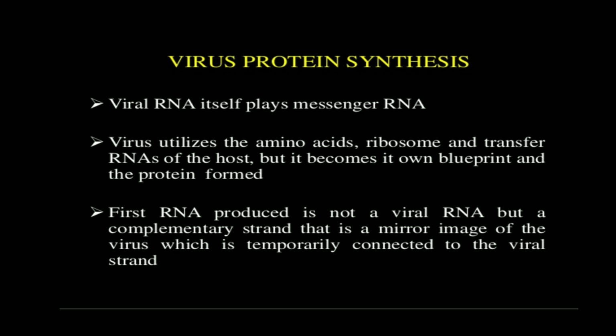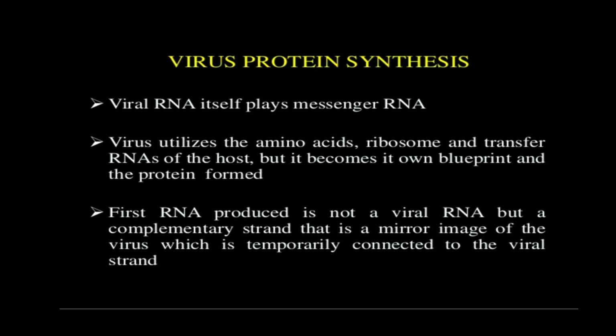How does virus protein synthesis take place? The viral RNA itself plays the role of messenger RNA, right? Otherwise, the central dogma says DNA can replicate, DNA can convert into RNA, and RNA can convert into proteins. But not all RNA can convert into proteins, only mRNA can. But this viral genetic material, that is RNA, itself acts as a messenger RNA.